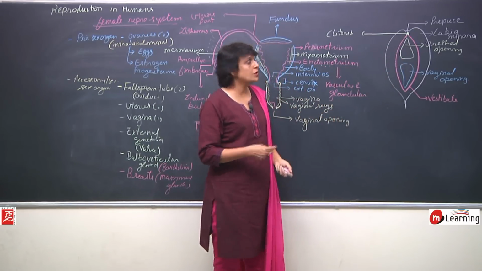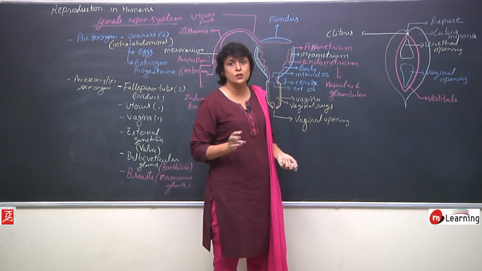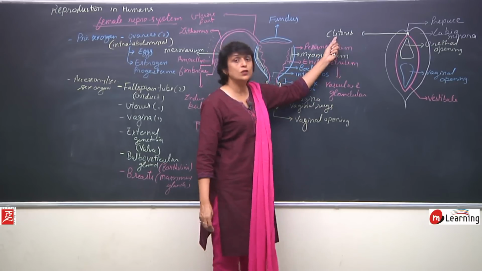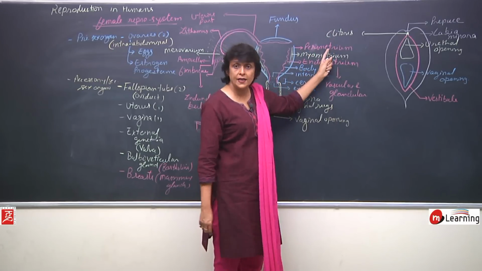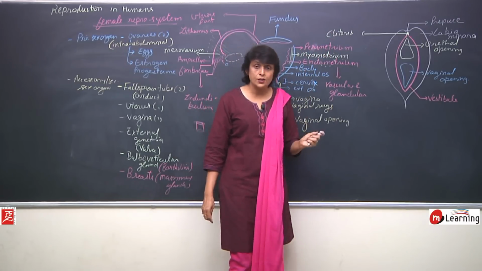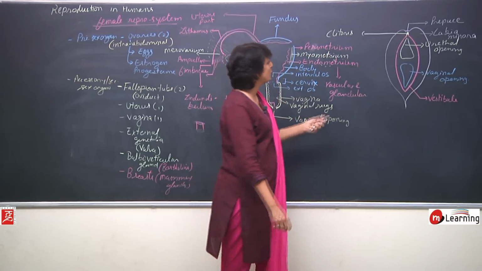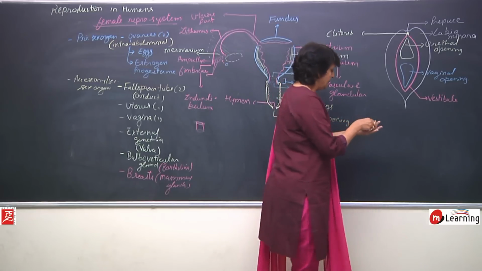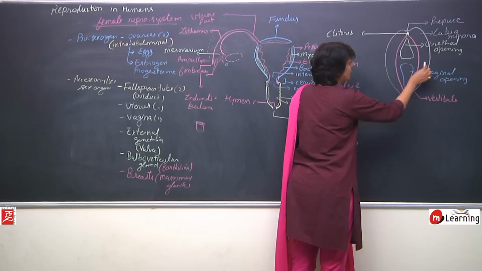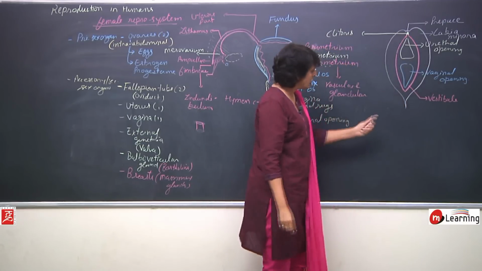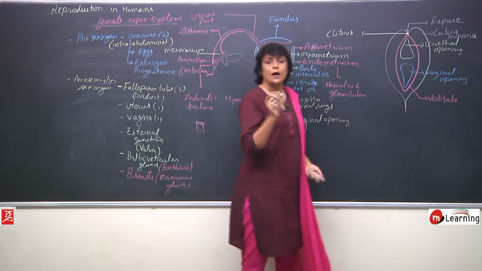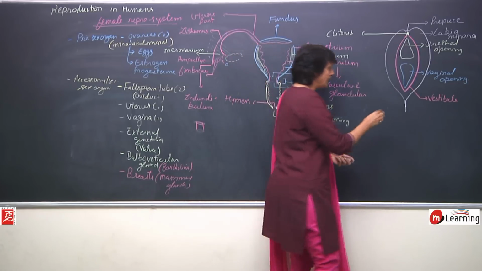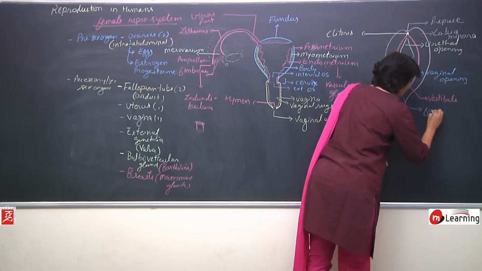We will take up one more structure and then towards the end we will write down which are the homologous structures. So clitoris is homologous to penis of males. Reason is they have the same erectile tissue, that is corpora cavernosa. These folds, the labia minora folds, towards the posterior side they fuse to form an uneven joint. This is known as fourchette.